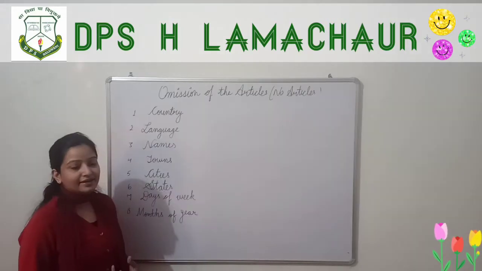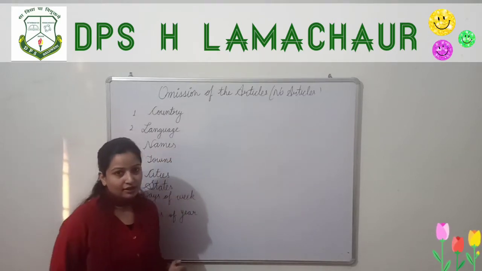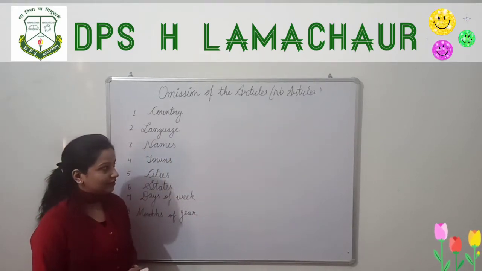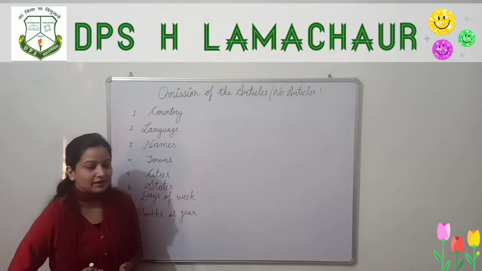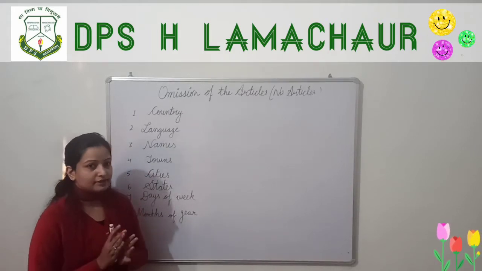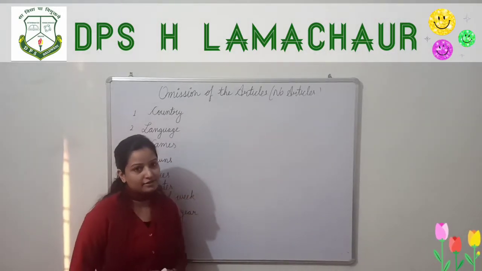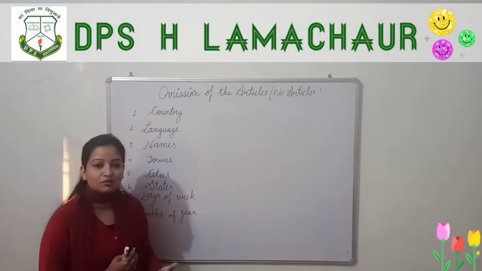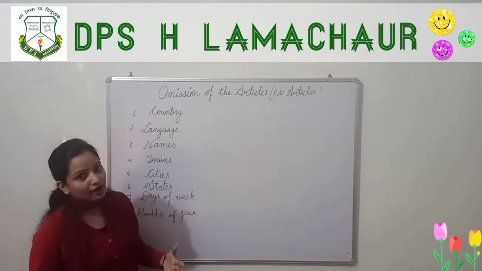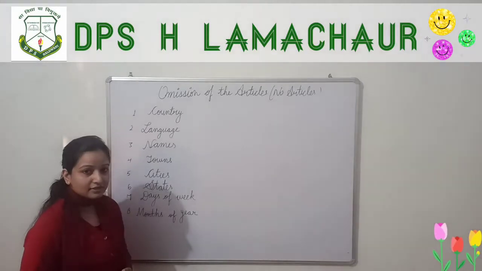Okay, dear kids, now let us discuss no articles. I have told you earlier that there are some cases when we don't use any article. That is also called omission of the articles. Omission means here we don't have to use any article. So what are those cases?